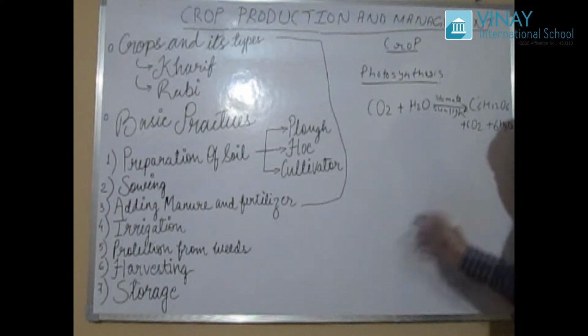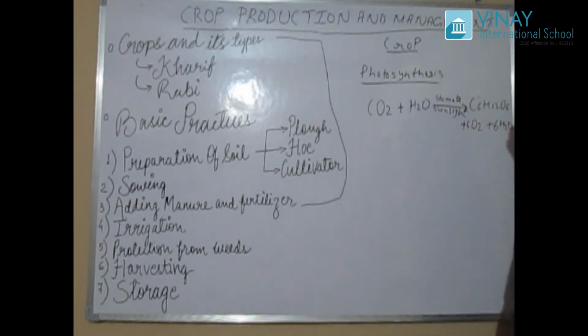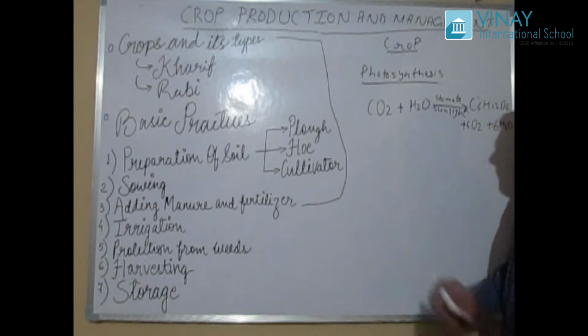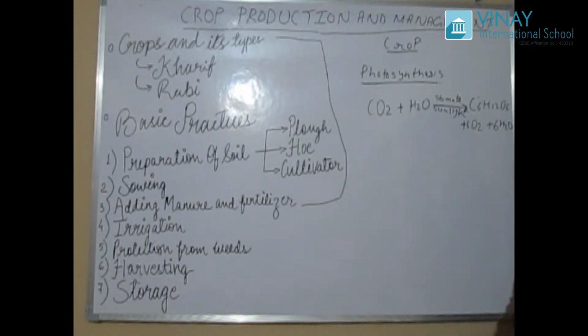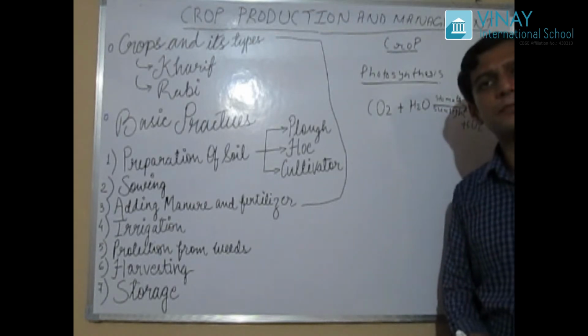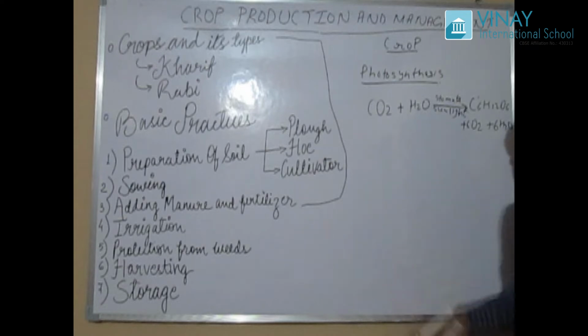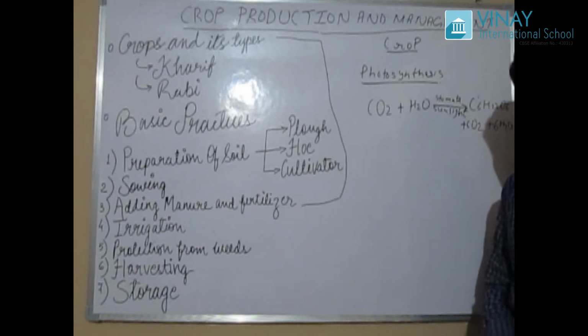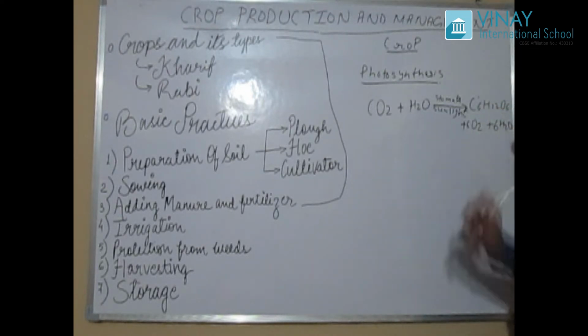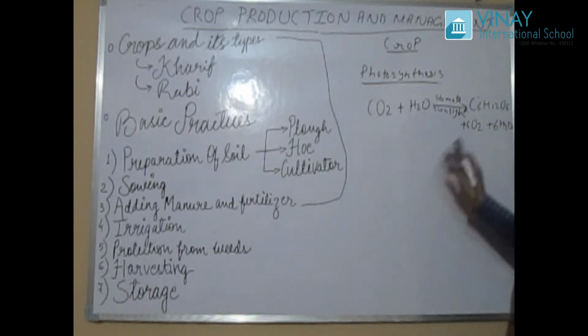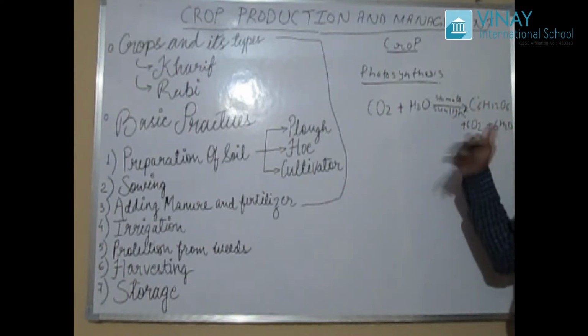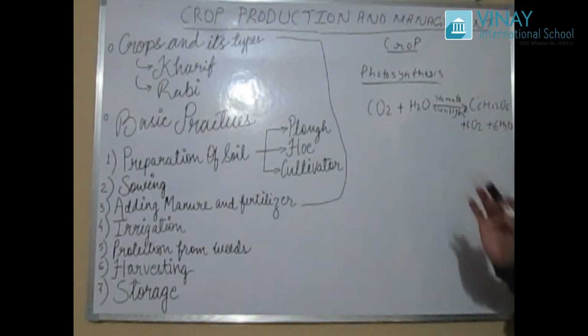Why do plants need energy? The main source of food for plants is this glucose.